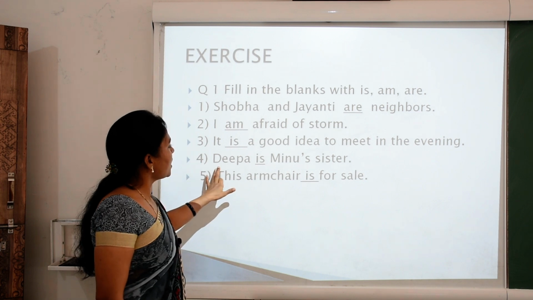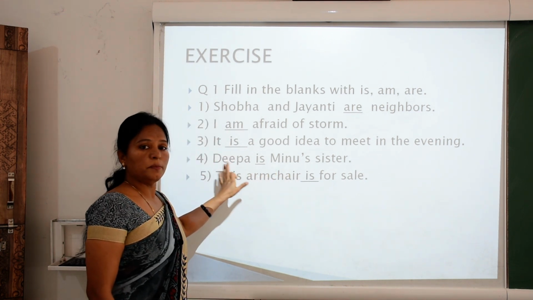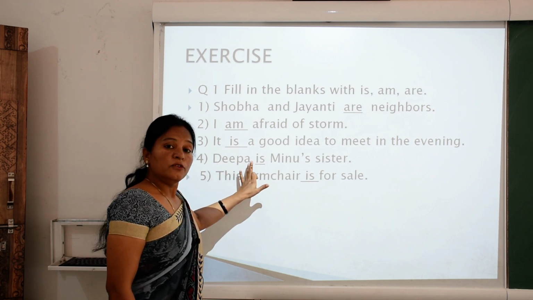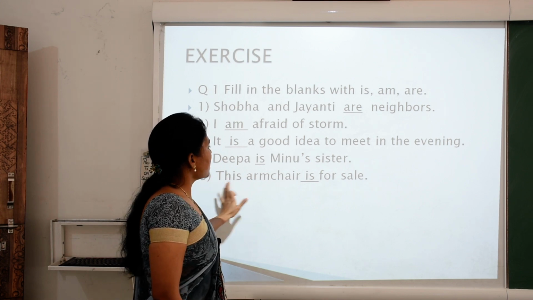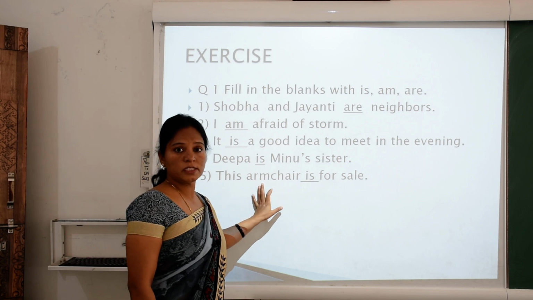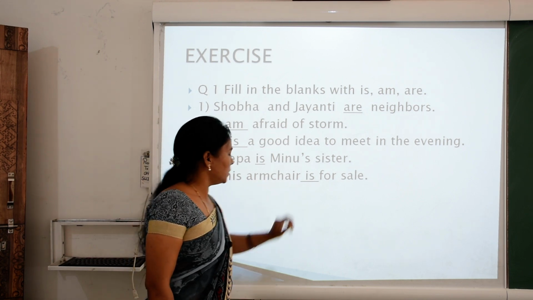Fourth, Deepa is Meenu's sister. What is Deepa? Deepa is a subject. It is a singular subject, so we will use a singular verb. Now next, this armchair is for sale. What is armchair? A singular subject. If the subject is singular, then the verb will be singular.